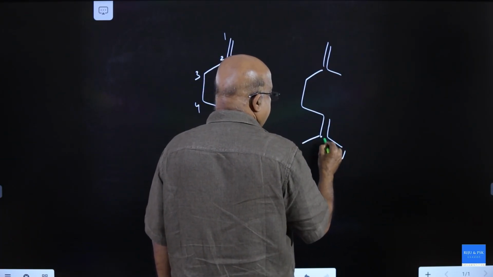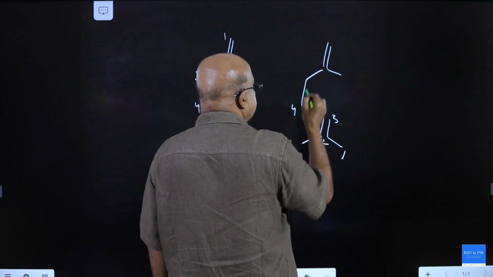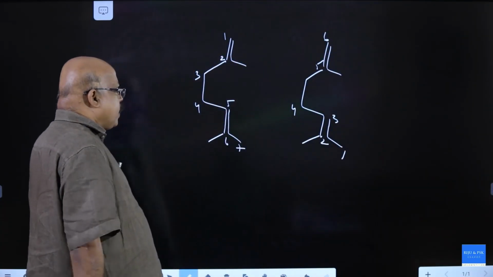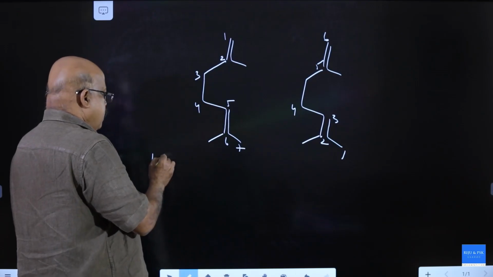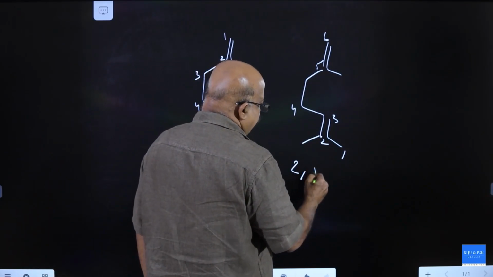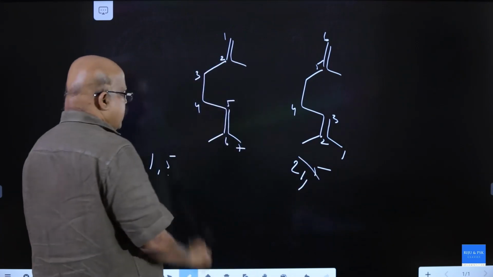If this is the numbering, the double bond is between first and fifth carbon. If this is the numbering, it is between second and fifth. So this numbering is correct.